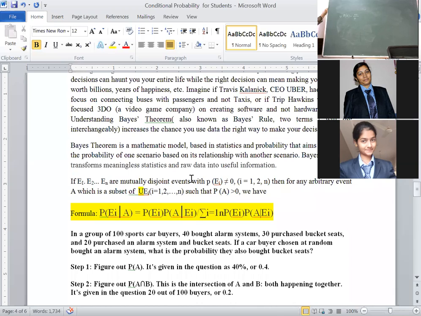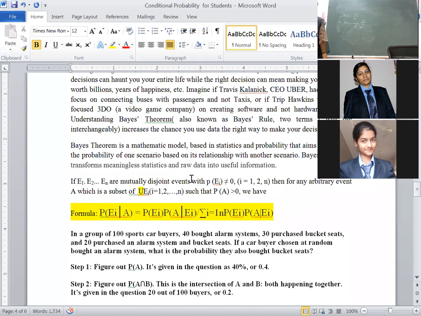Remember, yesterday we discussed classical probability. The second one is statistical or empirical probability. If the number of trials is indefinitely large, limit n tends to infinity, the same definition comes, but here the number of trials is indefinitely large. We will take the limits. The third one we already discussed, that is axiomatic probability.